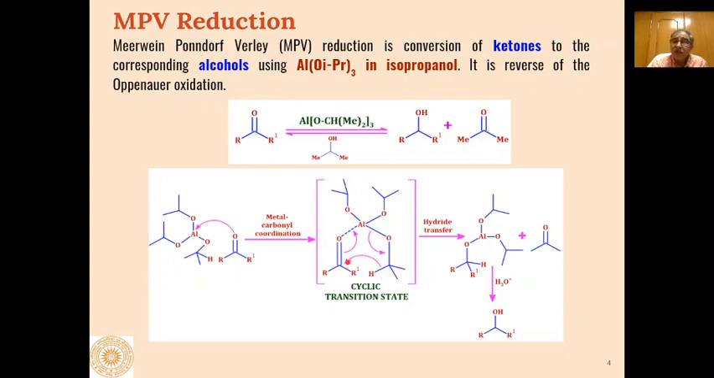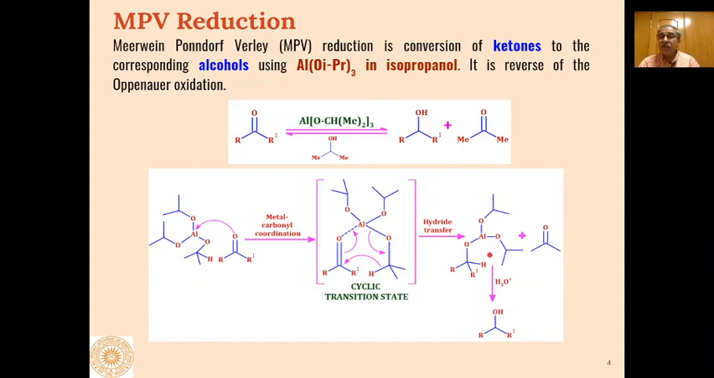This hydride goes to this electropositive carbon atom, and because of that, this carbon-oxygen double bond is converted into a carbon-oxygen single bond, and a bond is formed between aluminium and this oxygen, and then this bond breaks, and this moiety is converted into acetone.